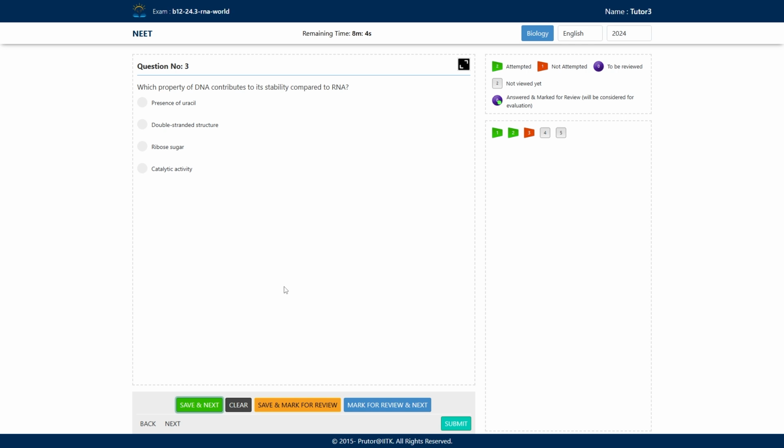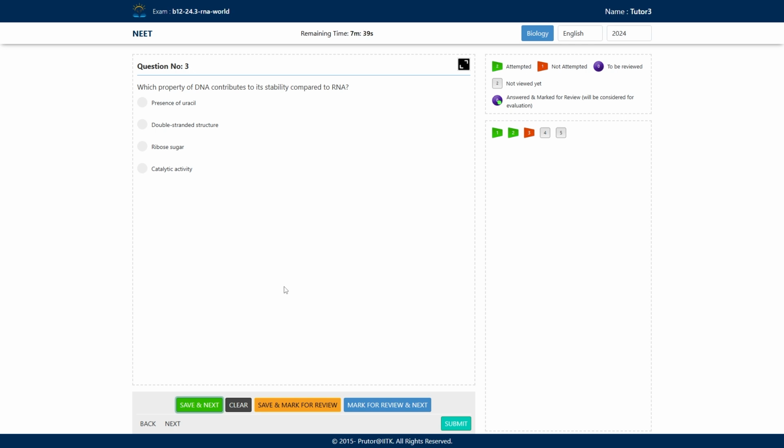Next question says, which property of DNA contributes to its stability compared to RNA? What property does DNA possess that gives it a more stable structure and more stability than RNA? First, is it the presence of uracil?